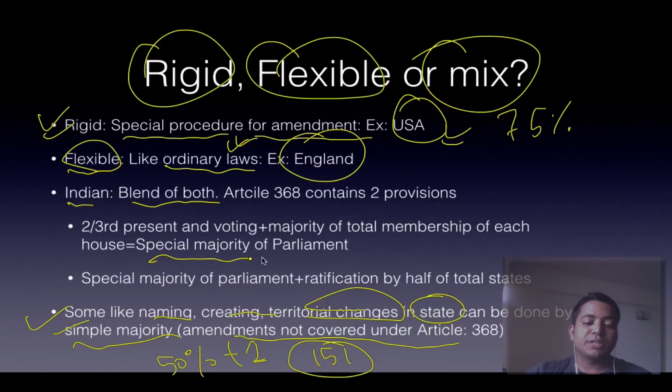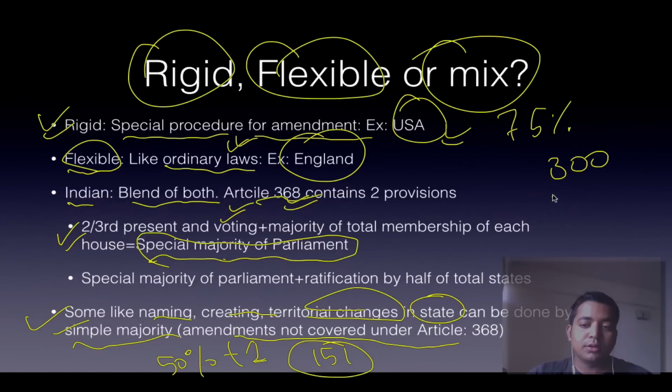When it comes to special majority of parliament, what do you mean by special majority of parliament? Please focus. Under Article 368, it has been described what is special majority of parliament. That is 2/3 of the members present and voting, plus a majority of the total membership of each house. So let's say 300 members are present. By the first principle, at least 200 members should vote in favor. But if it comes to the majority of the house, then it should be 151, right? So it doesn't work that way. Even 200 votes will not suffice.